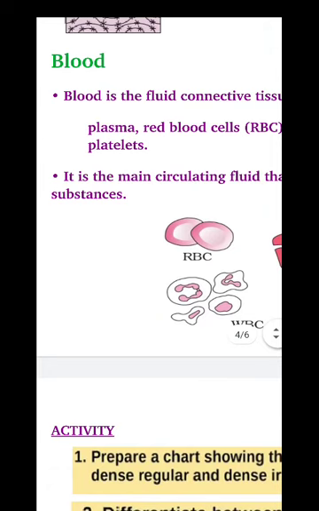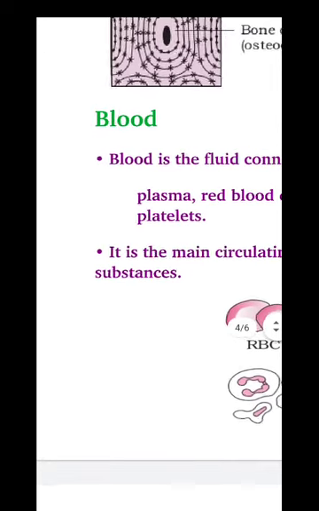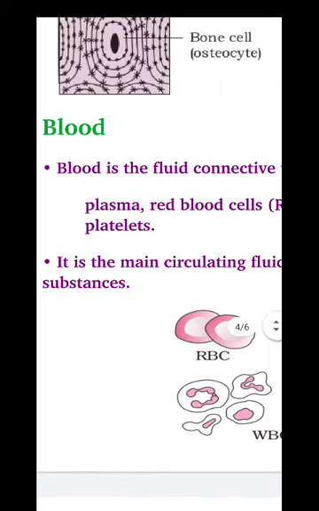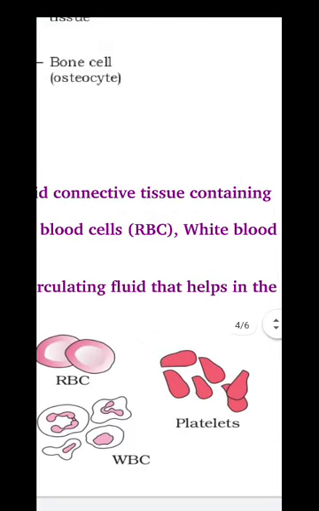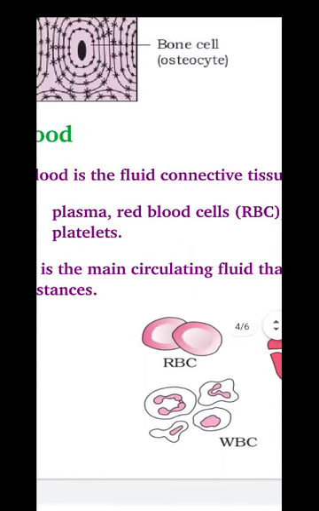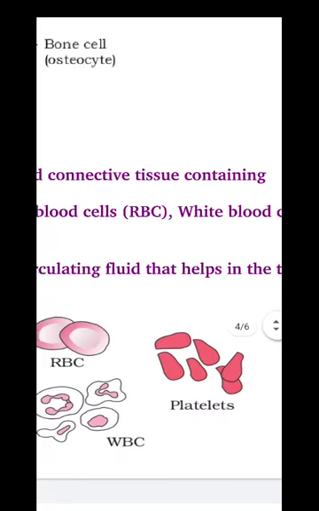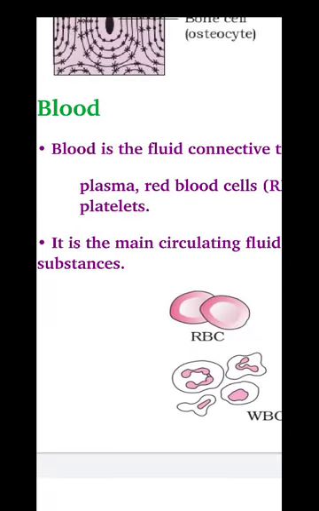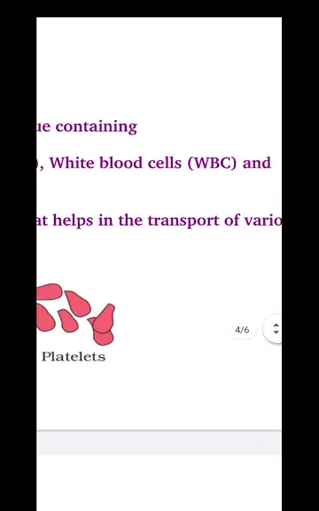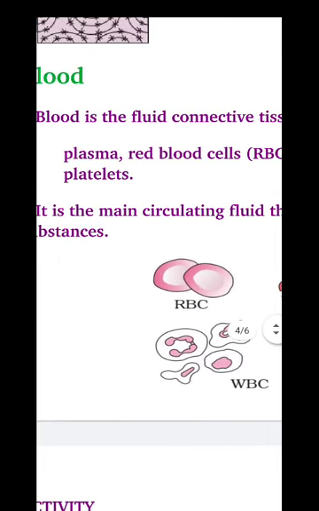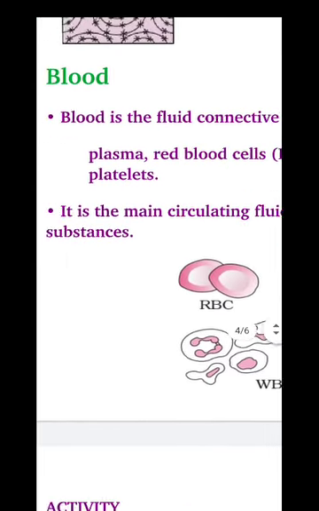And next specialized connective tissue is blood. Blood is the fluid connective tissue containing plasma, red blood cells, that means RBC, white blood cells, WBC, and platelets. Components of blood. Blood is the liquid, fluid connective tissue, and components are plasma, RBC, WBC, and platelets or thrombocytes.